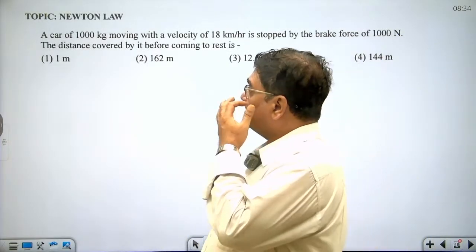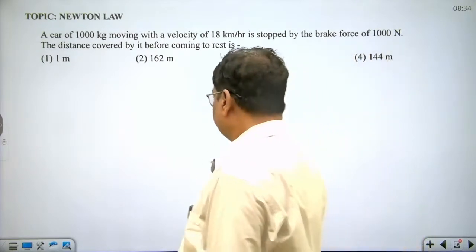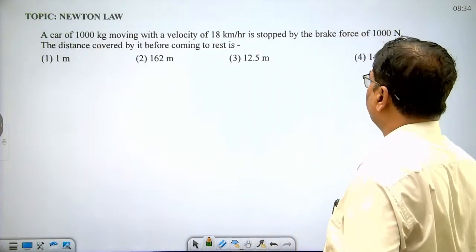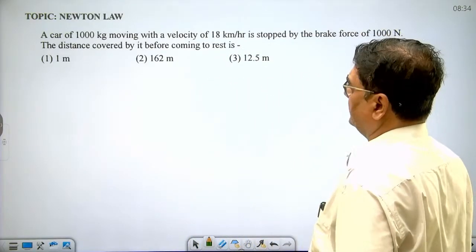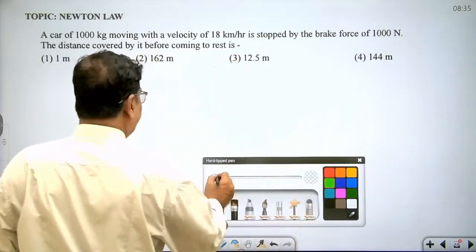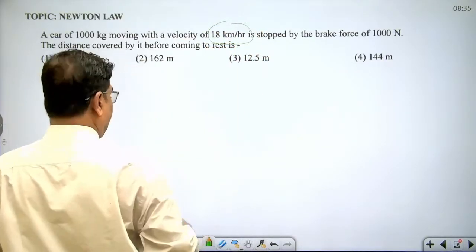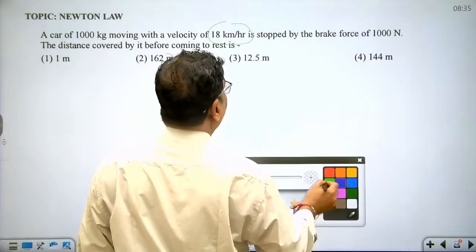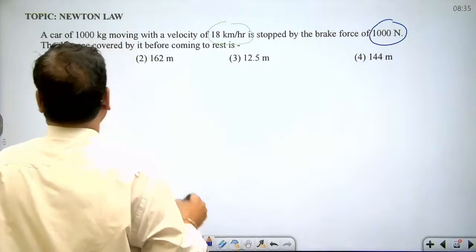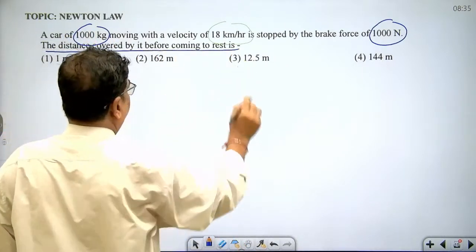Now let's see some illustration based on this that will clear your fundamentals in more depth. A car of 1000 kg moving with a velocity of 18 km per hour is stopped by a brake force of 1000 Newton. The distance covered by it before coming to rest is. Dear student, what is given in the question and what is asked? Velocity of the car is given, that is 18 km per hour. And also braking force is given which will produce deceleration, that is 1000 Newton. Mass of the car is given, 1000 kg. What is being asked? Distance covered before coming to rest.